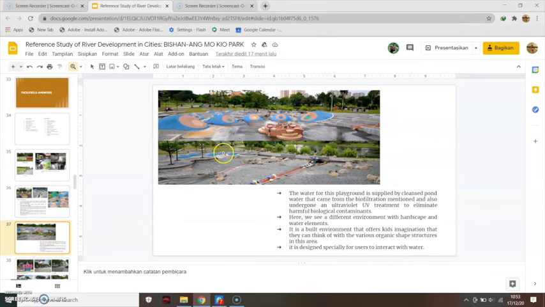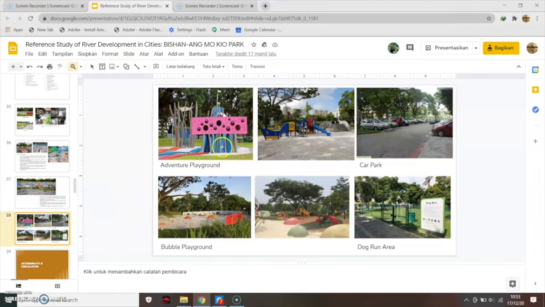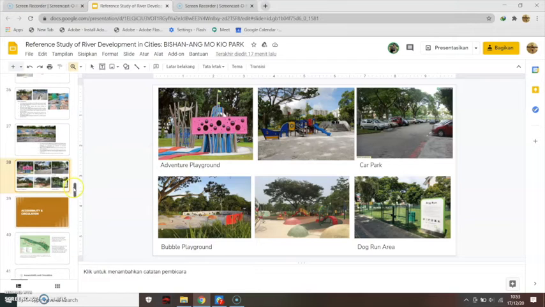And this is also the water playground. And there is also the adventure playground, bubble playground, and car park. And that's all for me. I'll pass this presentation to the next presenter.